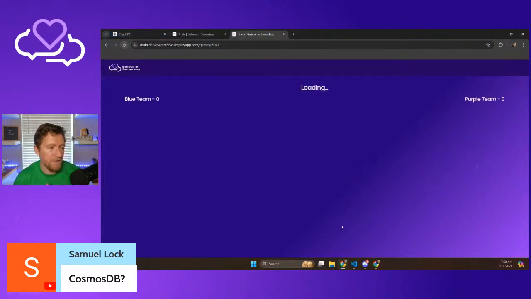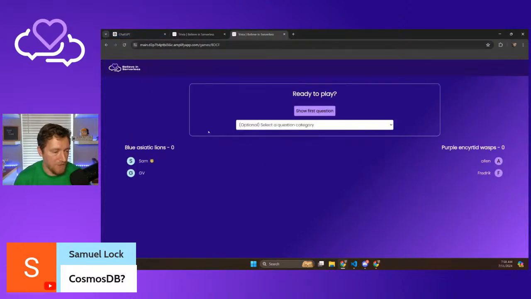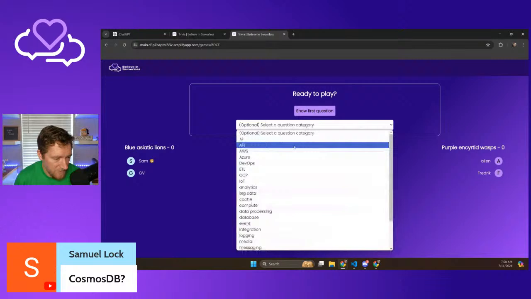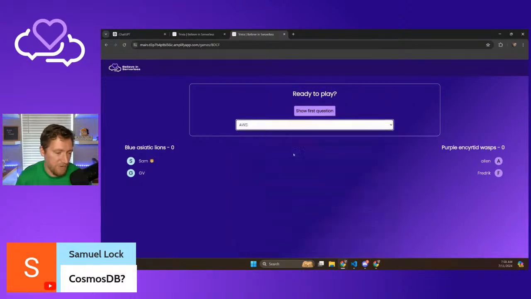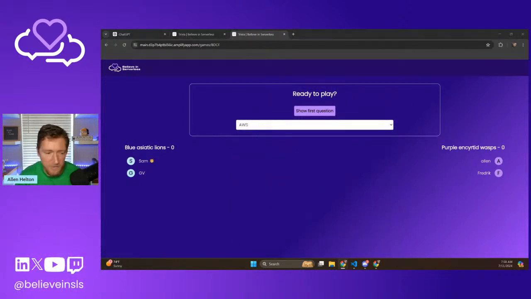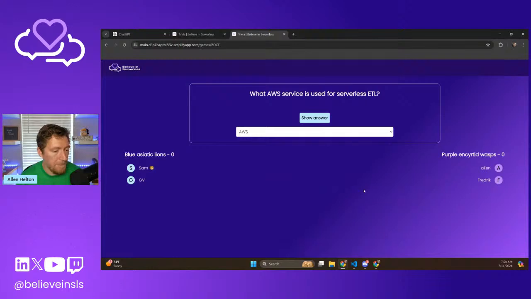Okay, hold on. Don't look at that question. I'm refreshing this. Okay, so it looks like we also have another bug in here where I need to load the game score on page load. Basically, just bring back the entire current state. There's a couple things that are missing, but that's okay. Let's stick to AWS questions if you guys are good with AWS. Okay, what AWS service is used for serverless ETL?